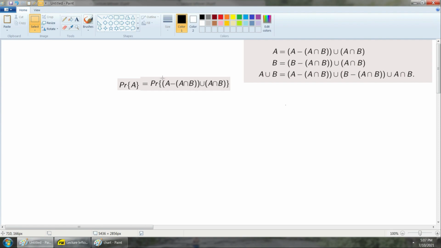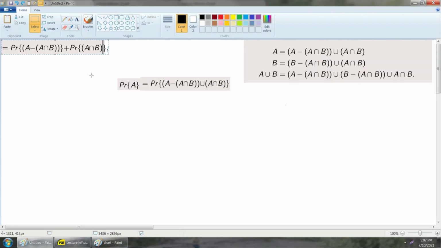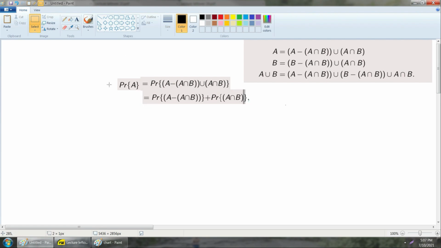Now, I know from my statement earlier that these things here are mutually exclusive, right? This set here and this set here have nothing in common. Therefore, I can apply axiom 3 to rewrite this as the sum of two probabilities, explicitly the probability of the first set plus the probability of the second set. Okay, so this is how I can rewrite the probability of A.